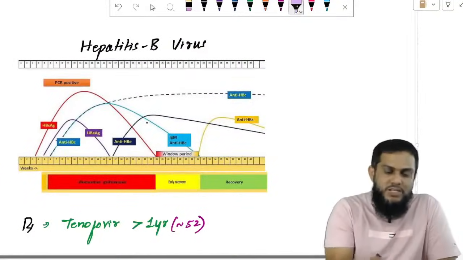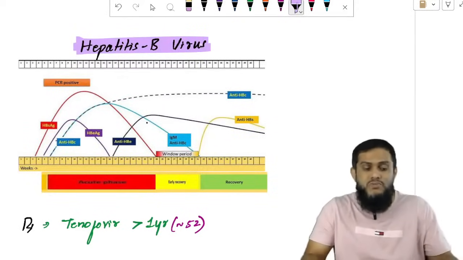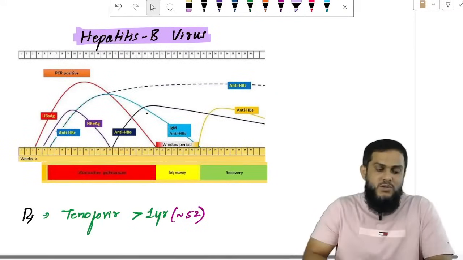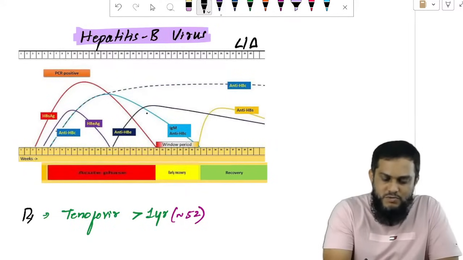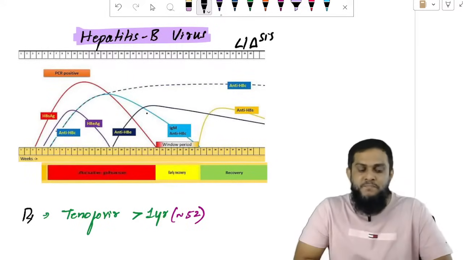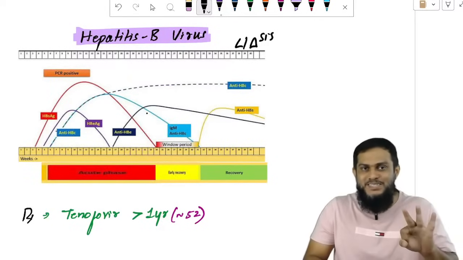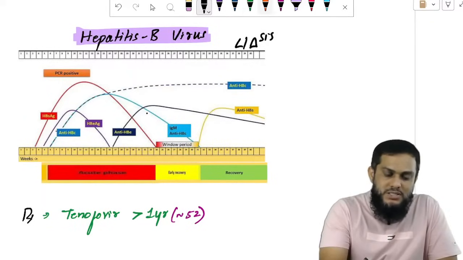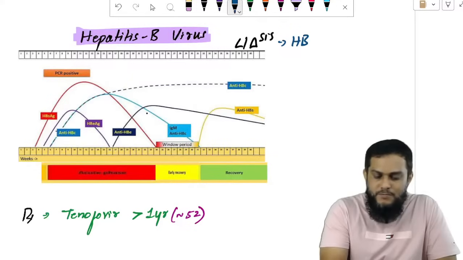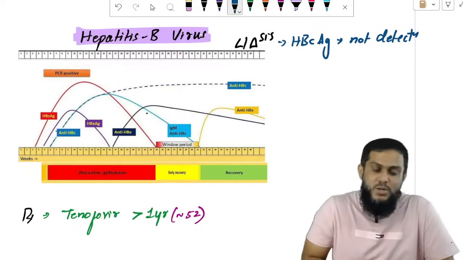Our big question is based on hepatitis B virus. Don't forget, general microbiology is over, bacteriology is over, and we have started with virology. Hepatitis B virus, lab diagnosis and treatment. Hepatitis B virus has three antigens: HBs antigen, HBe antigen, HBc antigen, and our body produces antibodies against all three. HBc antigen is not detectable. All other things are detectable.